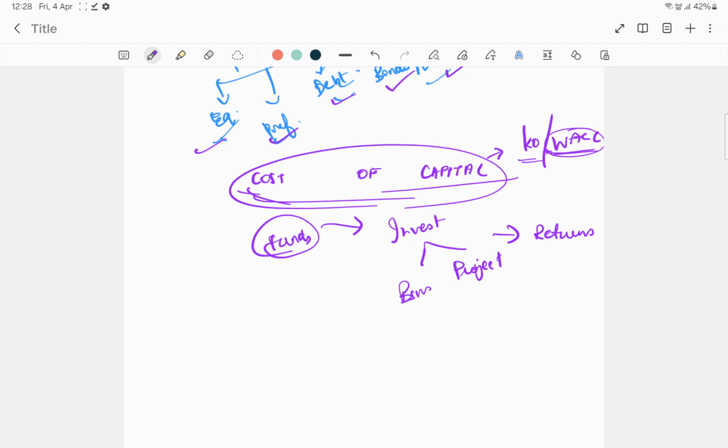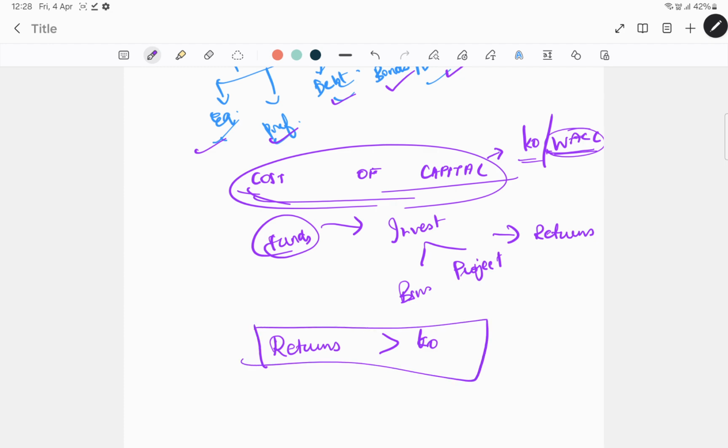But before that, you raise funds through these modes, you invest in your business or project, and then you get returns from the same. Usually these returns will have to be higher than your cost of capital so that it's beneficial. So generally you will accept a project if the return is more than or equal to the overall cost of capital. But if it's less than the overall cost of capital, then it means that you're incurring loss, in which case you will not accept the project in the first place.